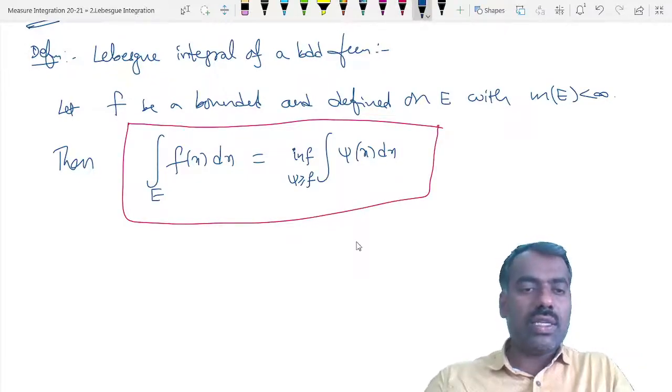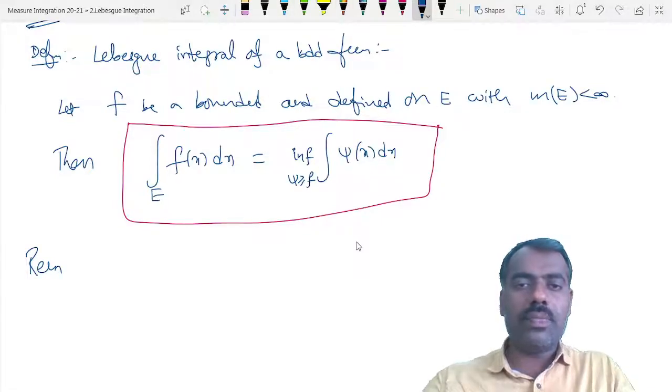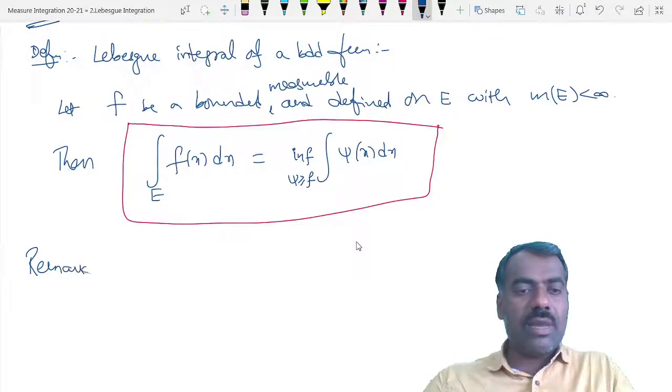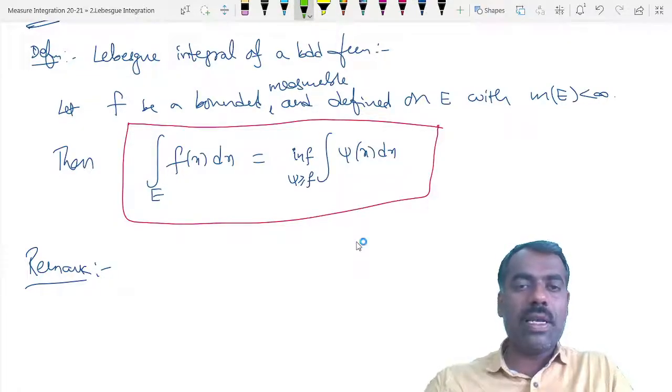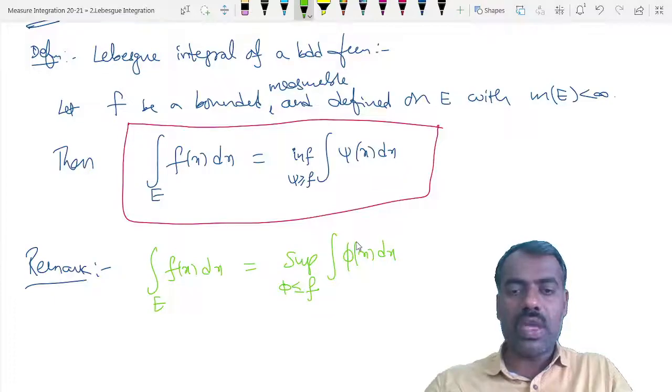Remember this is a bounded measurable function, then only we can talk about the integral. As a remark, since f is measurable, the integral of f of x dx over E can also be defined as the supremum of the integrals of phi of x, where phi is less than or equal to f.